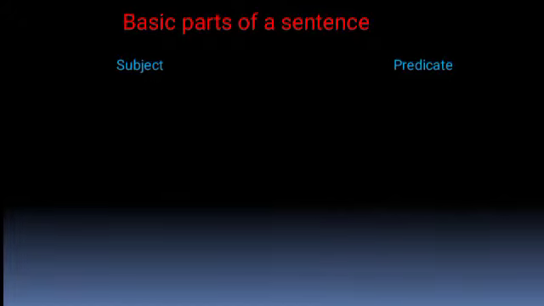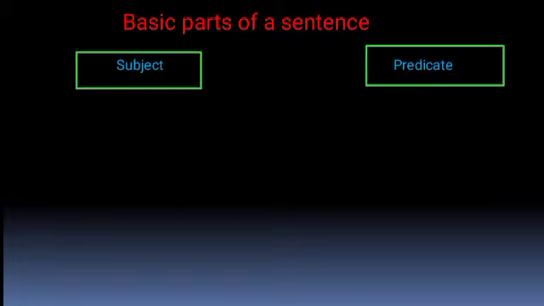Let us turn to the next part, that is elements of a sentence. Friends, you know very well that every word in a sentence serves a specific purpose within the structure of that particular sentence. Subject and predicate are the two basic elements or parts of a sentence.